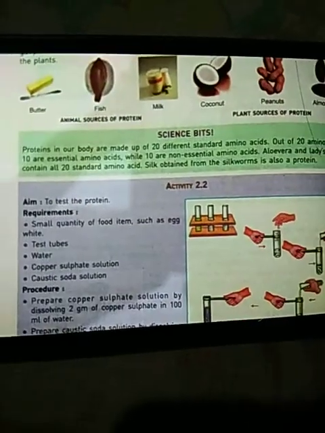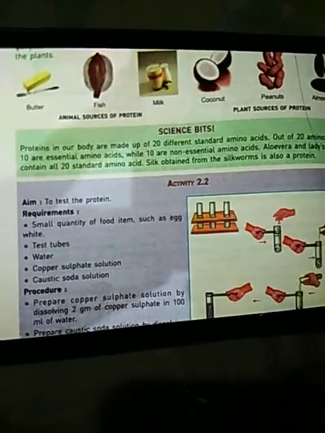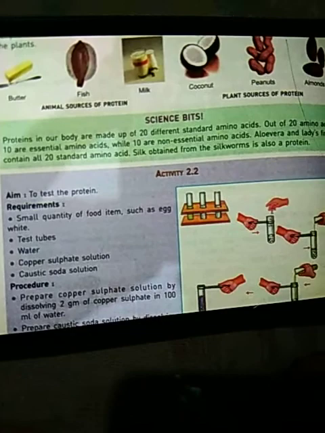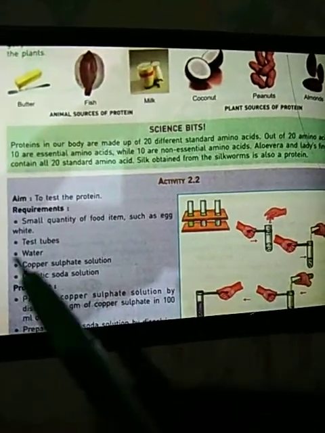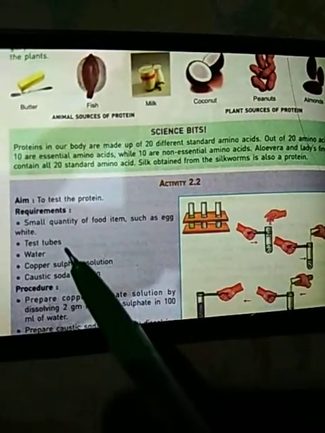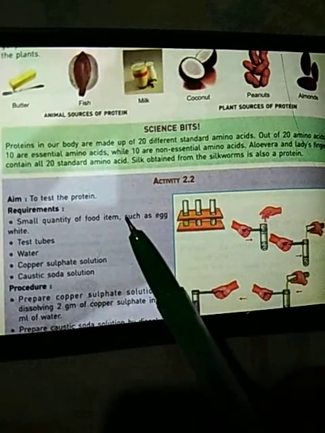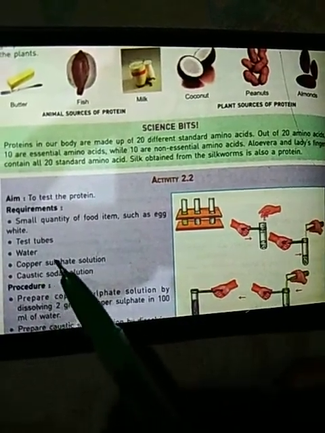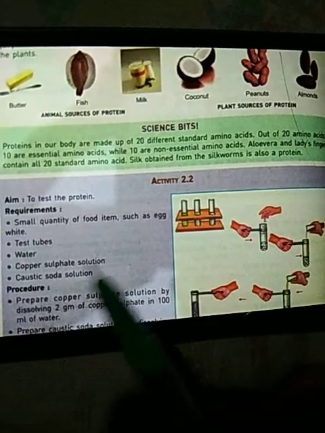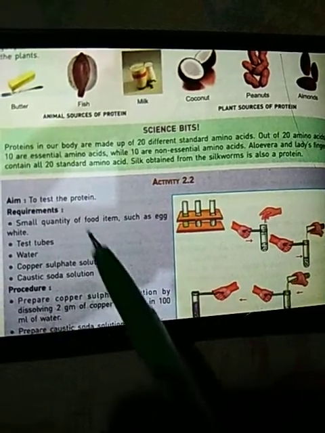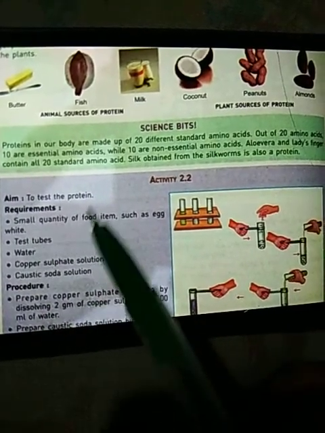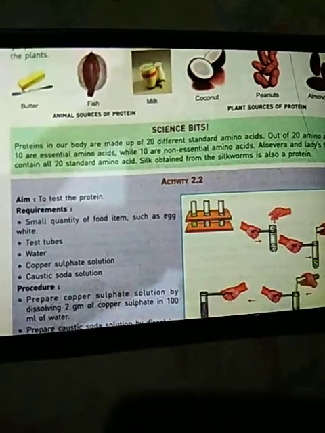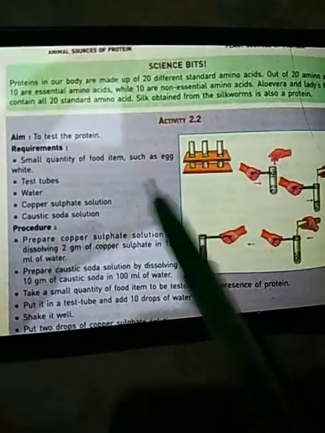Now here is an activity to test the presence of protein in any food item. For this, the things needed are a small quantity of food items such as egg white, test tubes, water, copper sulfate solution and caustic soda solution. These are the things required for testing protein in a particular food item. Here we have taken egg white.